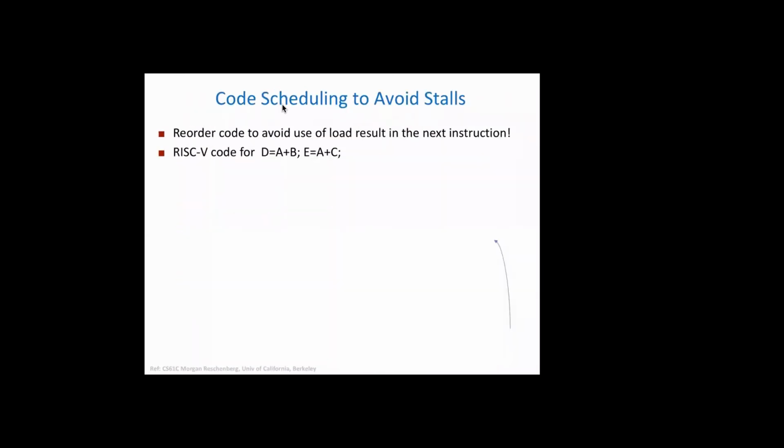All right, so now let's take up one simple example. In this example you see some dependency here, right? So you are loading a word into T1. Now this is available in the 5th cycle, and then you are reading the value of T1 in, maybe, the 3rd cycle.